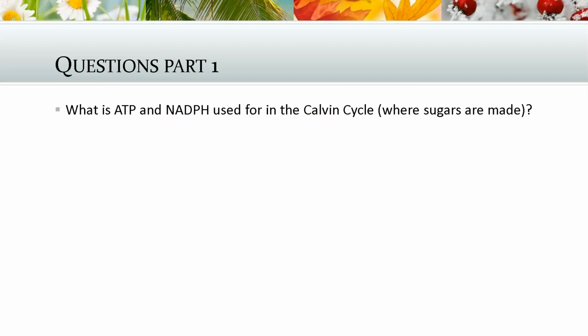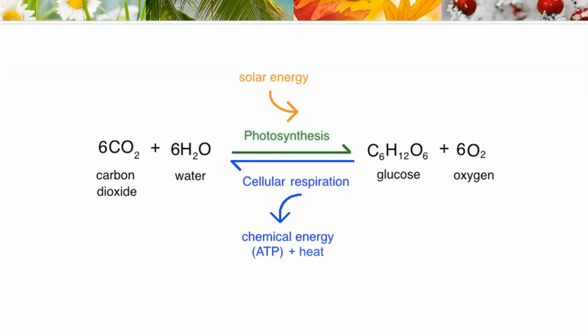That's questions part 1. So here's the equation one time. This is from Khan Academy. You can see here, these are the reactants, these are the products, and we will see in future videos, or right now at least, photosynthesis goes this way, and cellular respiration goes the opposite way. They are related. They are definitely related, and plants do both. And so we desperately need plants.